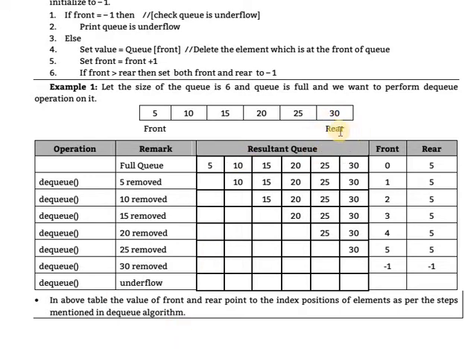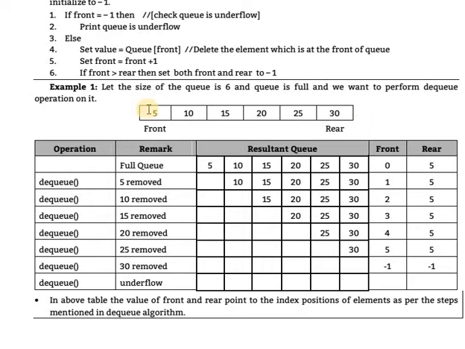When 30 is removed, the queue is automatically empty. First of all, front is 0, and after that 1 2 3 4 and 5. When rear and front are both at position 5, at that time 30 will be removed. Again you increment by 1, meaning front moves to the next number, that is, the increment by 1.